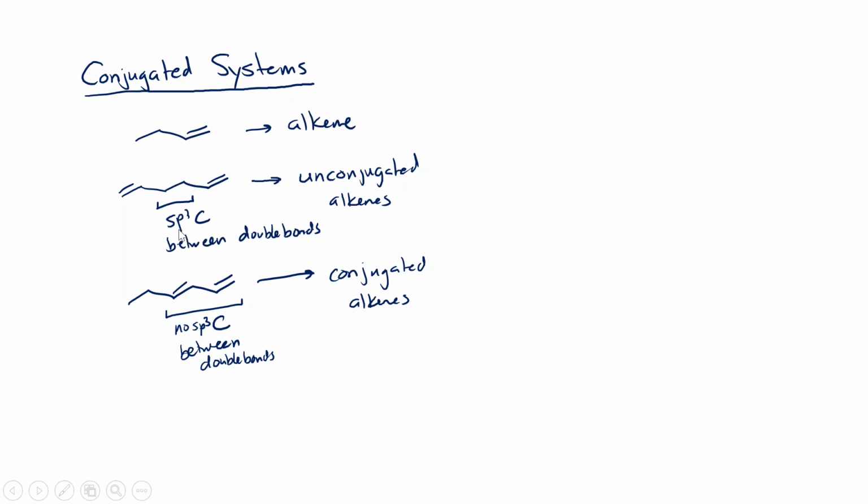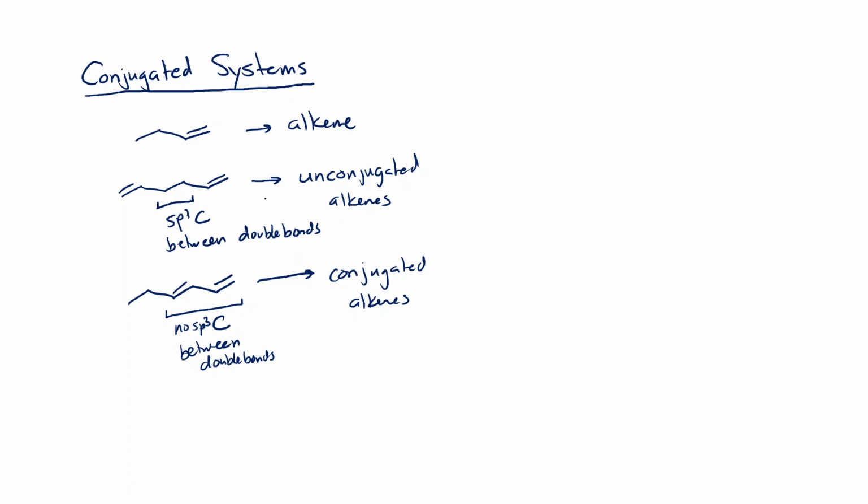Now, why do we draw this distinction between unconjugated and conjugated systems? The reasoning is that when we have neutral sp3 carbons in between things, that cuts down on the resonance we are able to do.